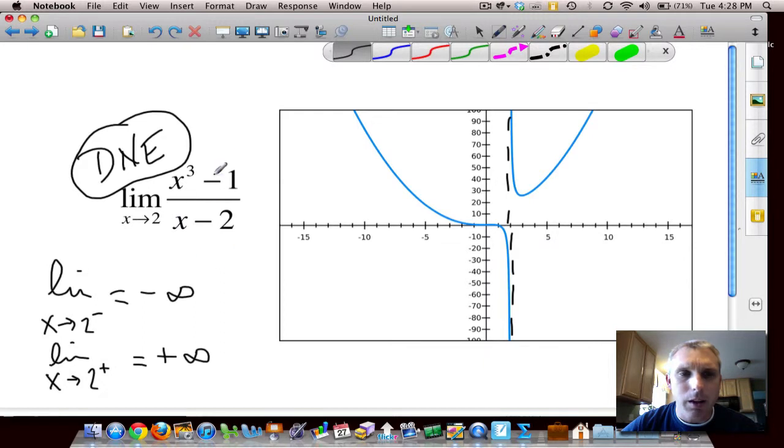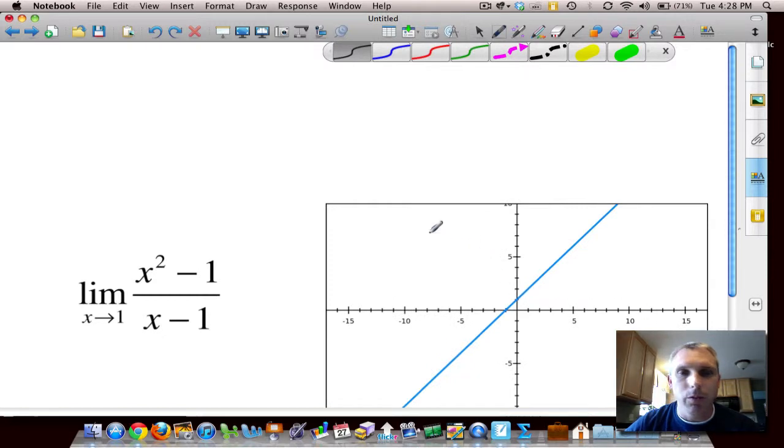This would be an example of where step 1 doesn't work, step 2 doesn't work. We could factor this thing, but it is not going to cancel. So that goes to step 3. Got to look at the graph. The graph shows us that this limit does not exist.